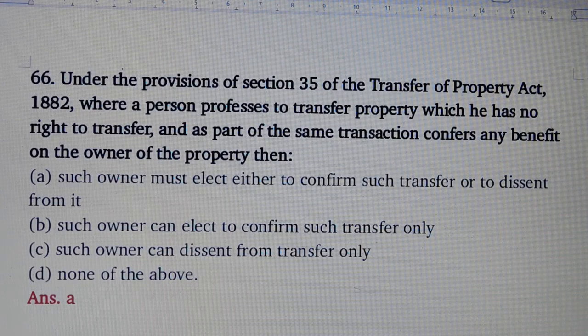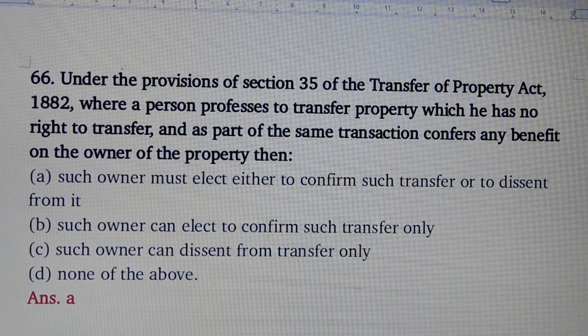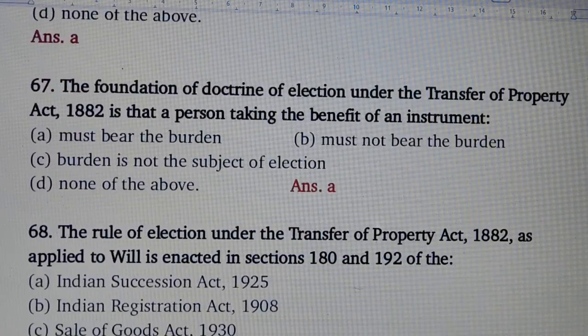Question number 66. Under the provision of section 35 of the Transfer of Property Act, where a person professes to transfer property which he has no right to transfer and as part of the same transaction confers any benefit on the owner of the property, then answer is option number A, such owner must elect either to confirm such transfer or to dissent from it. Question number 67.